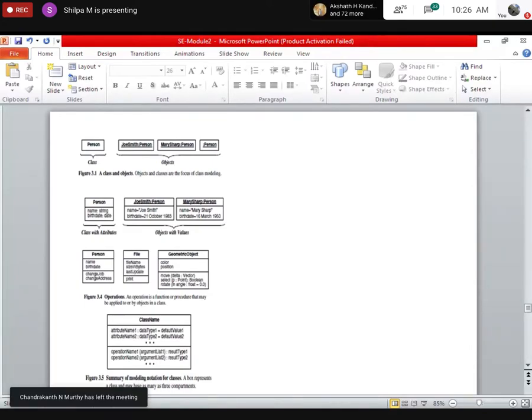First you have a class by name person. And what are the objects of that? One person by name Joseph, another person by name Mary Sharp, and another person we don't have a name for. See, how do we write diagrammatically a class and an object is like this.